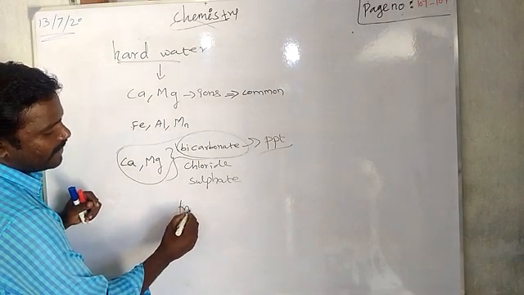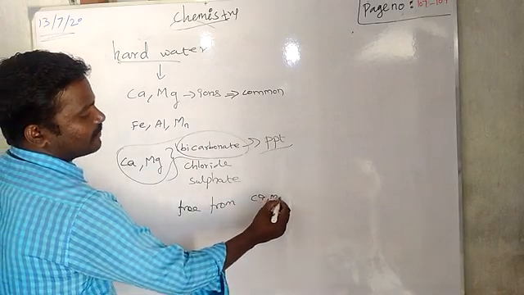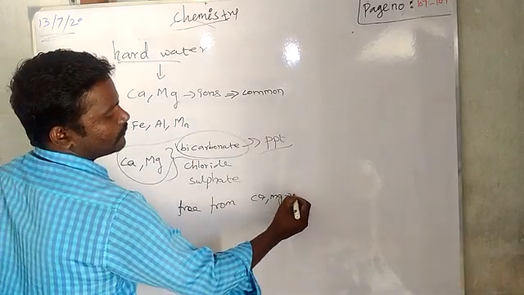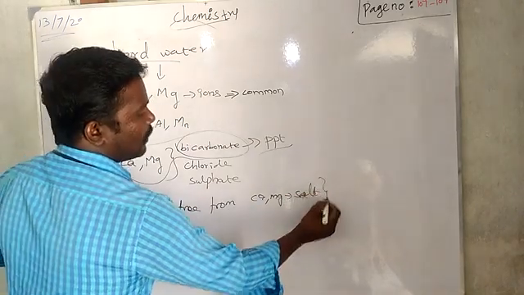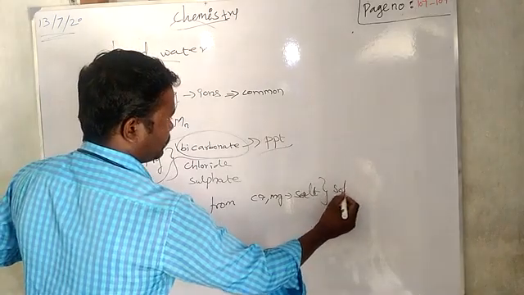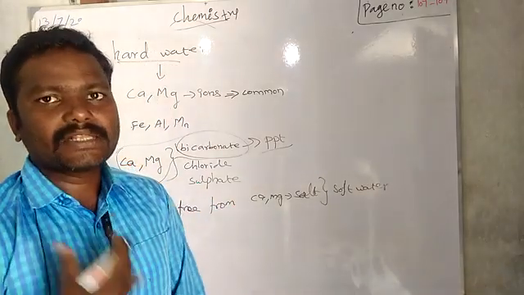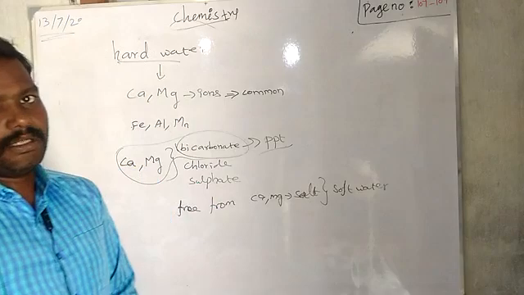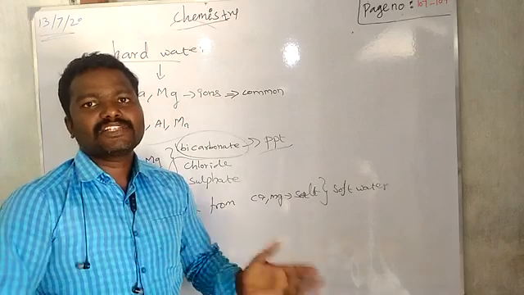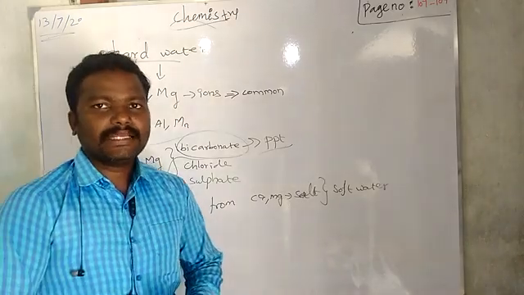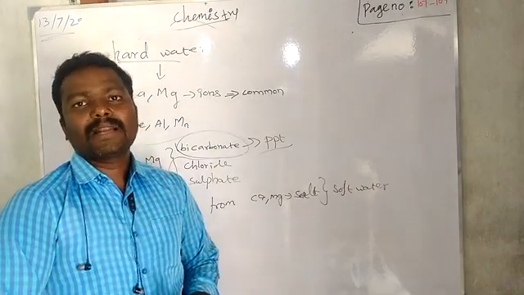So soft water is free from calcium and magnesium salts. There are no ions. When all the ions are removed, that water becomes soft water, right? So based on these different types of ions, we can classify hard water into two types. One is temporary hard water. Another one is permanent hard water.